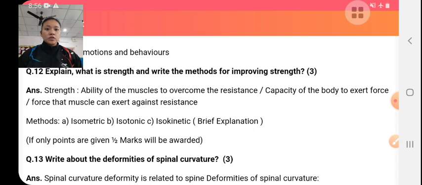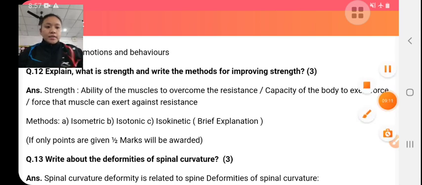The exercise has no external movement. There is no visible movement, hence the work done is zero. In isometric exercise, the length of the muscle remains the same, therefore there is no visible movement. For example, pushing a wall, etc. Next is isotonic exercise.